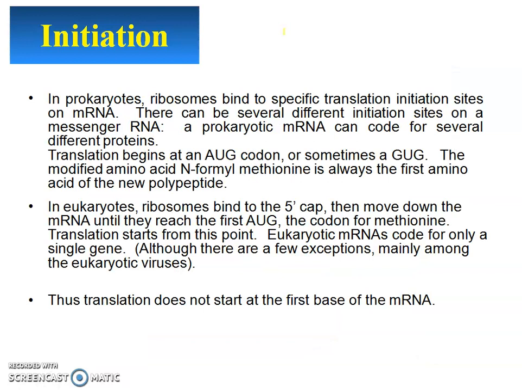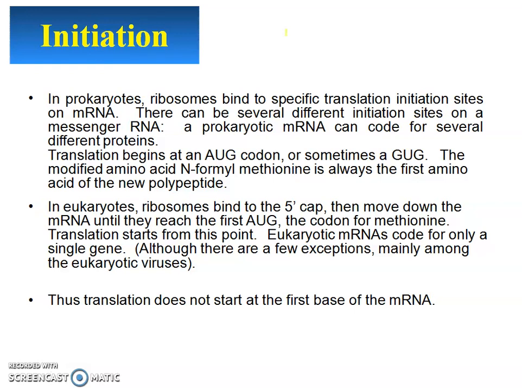Then initiation, that's the first step of our protein synthesis. The prokaryotic ribosome binds to a specific translation initiation site on the mRNA. That means there is a translation initiation site to which the mRNA will bind, and several different initiation sites on the messenger RNA are found. A prokaryotic mRNA can code for several different proteins. On one mRNA only, so many proteins are coded.